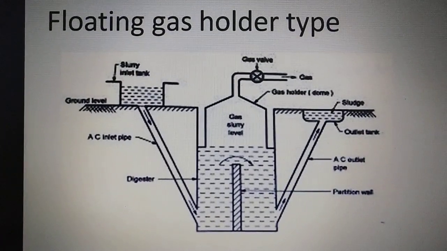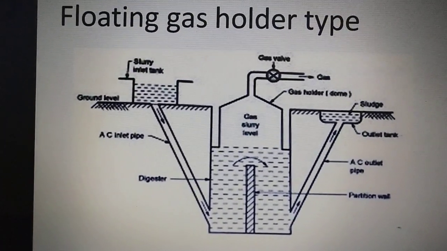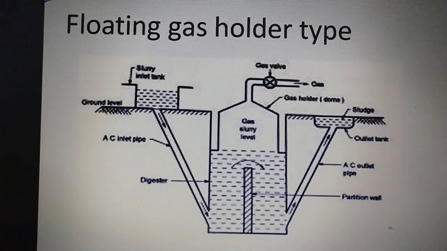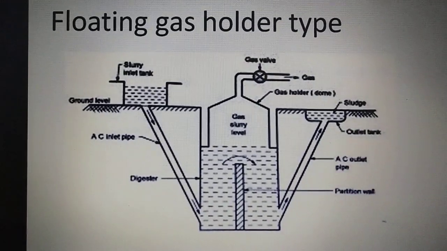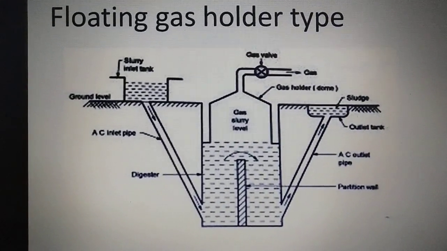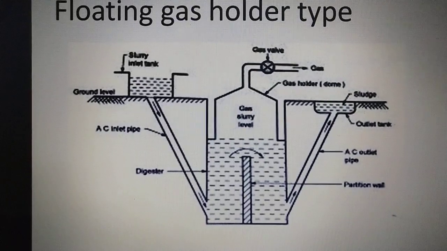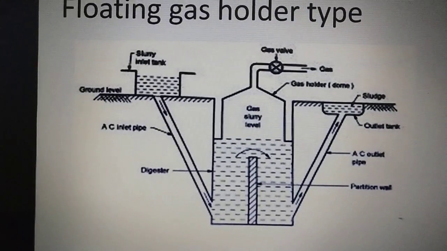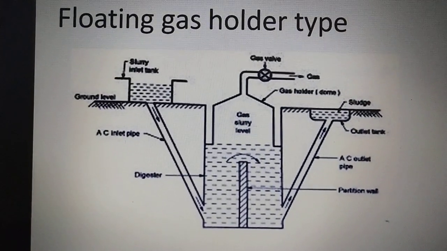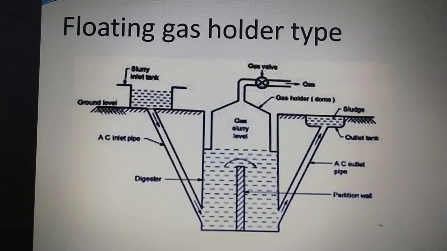Now this is the floating gas holder type. The difference is that the dome type has a round, cylindrical roof, whereas the floating gas holder type has a floater type of top.